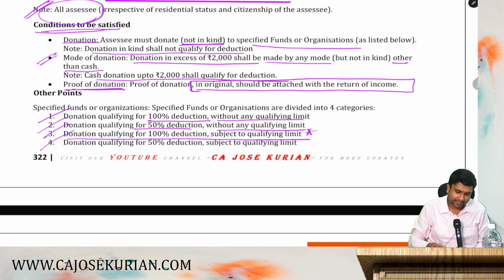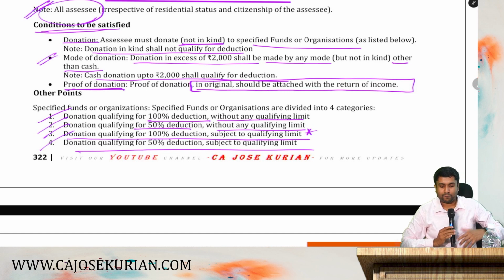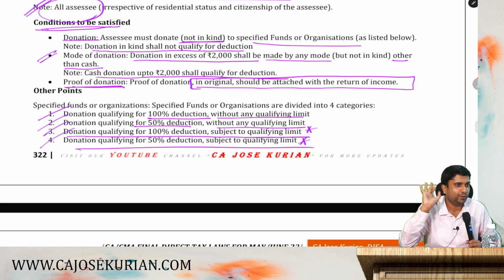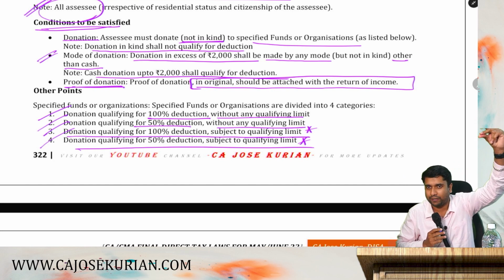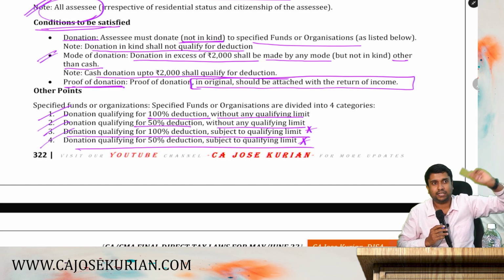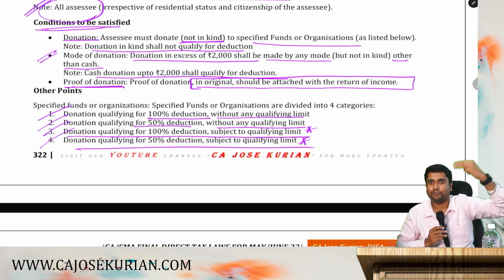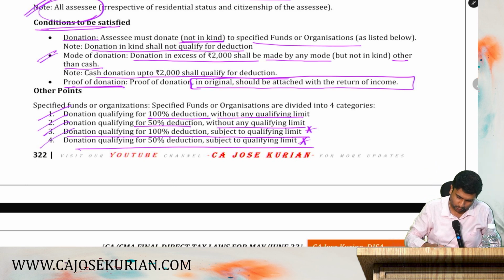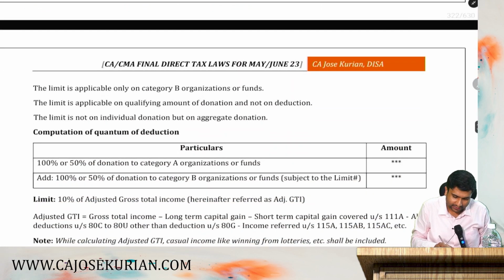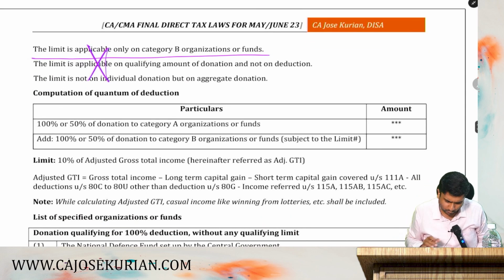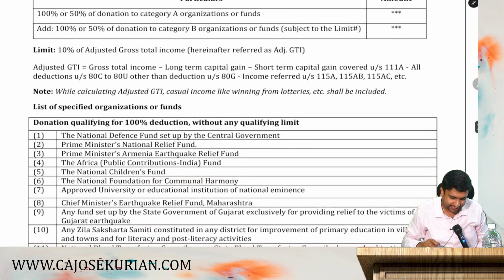The fourth category is donations qualifying for 50% deduction, again subject to a qualifying limit. What is the qualifying limit? I will tell you later. So there are four categories. Repeat with me. Which are the four categories? 100% without any limit, 50% without any limit, 100% with limit, 50% with limit. Done. Now, listen. The limit is applicable only on certain category items. So let's first understand which are the categories.